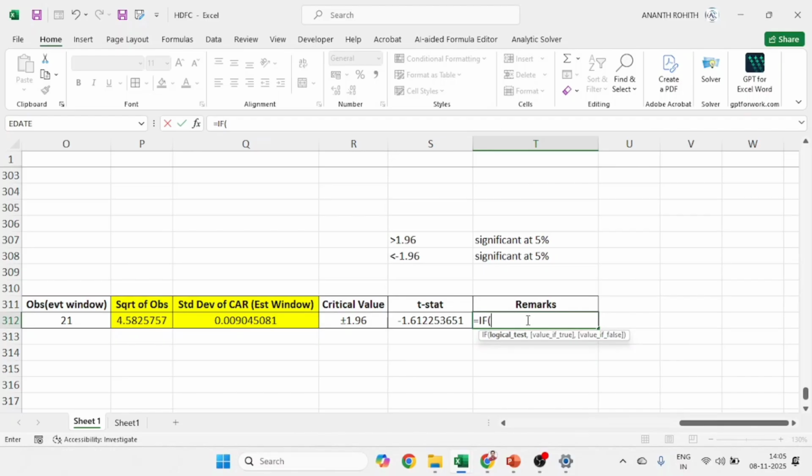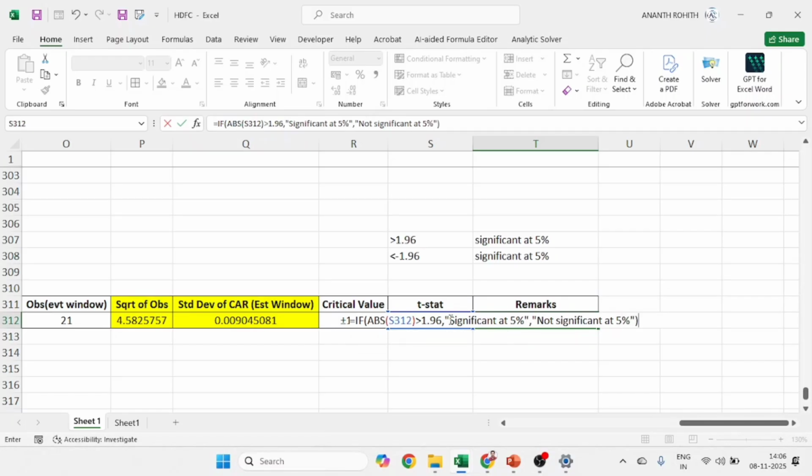If the absolute value of 1.61, whether it is plus or minus, is higher than 1.96, I am converting that negative number into a positive number. If it is more than 1.96, then you mention significant at 5%. Otherwise, you mention not significant at 5%.